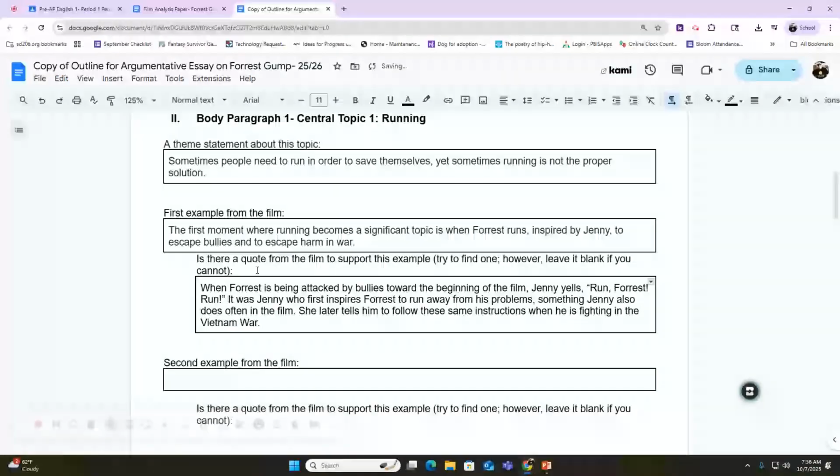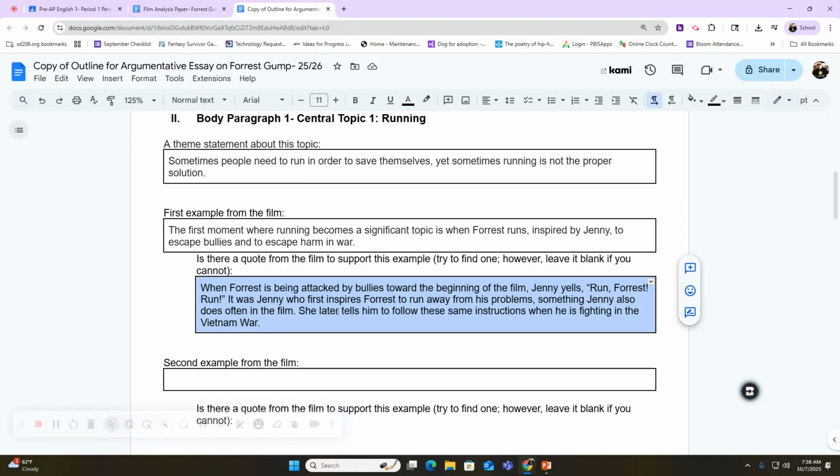Right? So now I made a statement here, and I gave an example, and then I proved that example, right? So what I want you to do is go ahead and try to do the first one for yourself, for your topic and your first example. So pause the video and do that now.